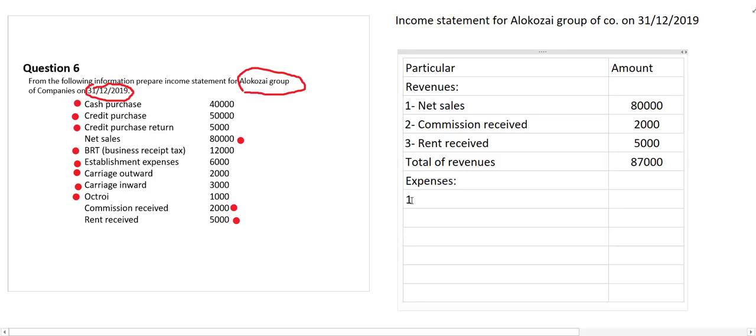How to find out? Number one, as we have purchased, so we have to mention net purchase. What purchase? Net purchase. See, in this purchase, let me adjust how to find out. Cash purchase plus credit purchase minus purchase return.